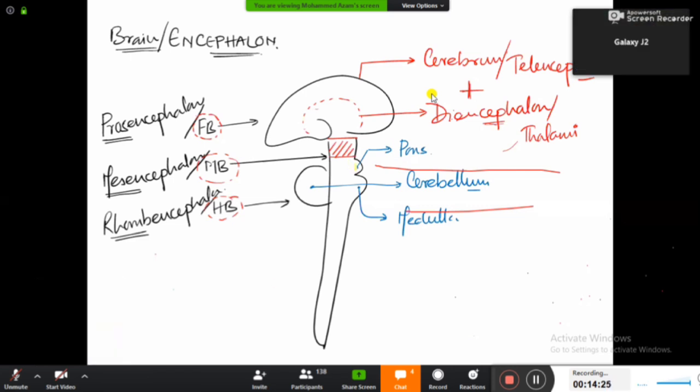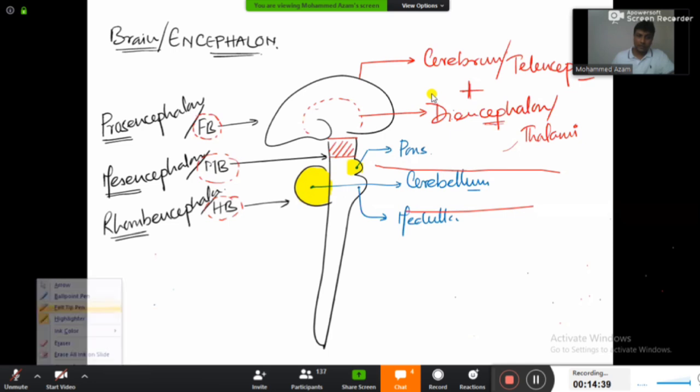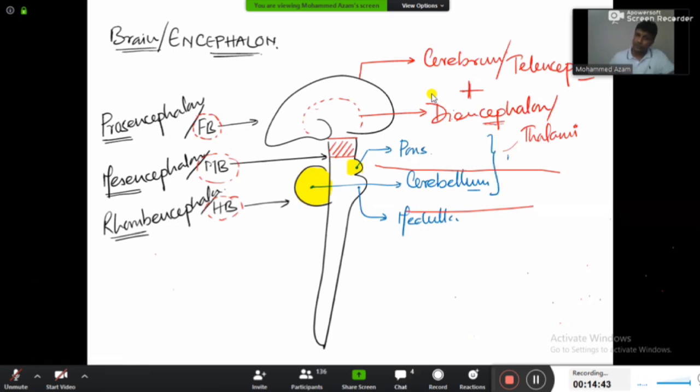Now the most important thing, I want you to be more alert right now. There is a point where you can get confused here. This pons in the front here, and this cerebellum behind. Okay, there will be pons in the front here and cerebellum behind. Remember these 2 together, pons and cerebellum, these 2 together are said to be the